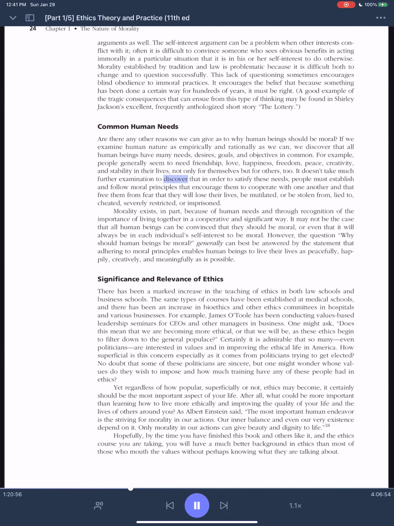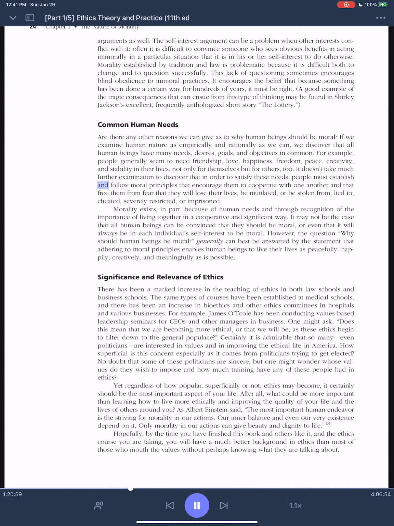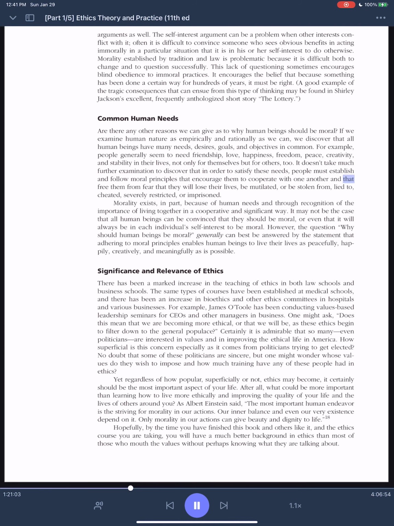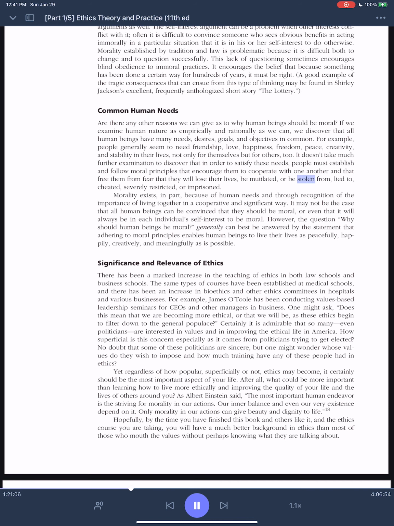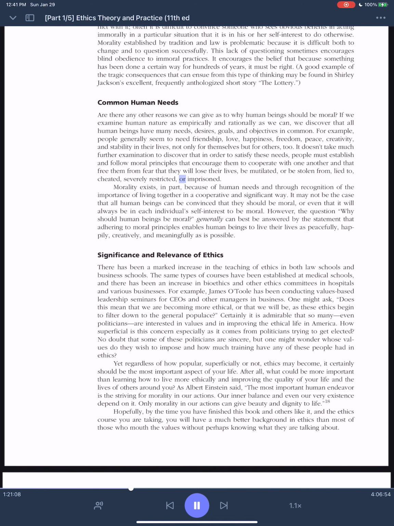It doesn't take much further examination to discover that in order to satisfy these needs, people must establish and follow moral principles that encourage them to cooperate with one another and that free them from fear that they will lose their lives, be mutilated, or be stolen from, lied to, cheated, severely restricted, or imprisoned.